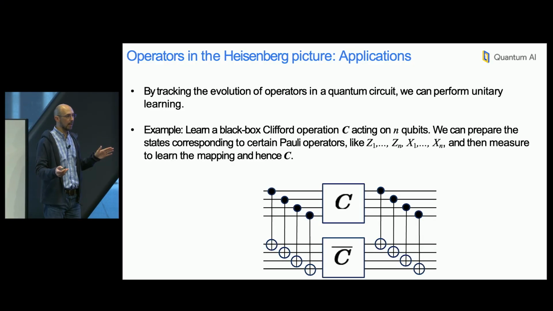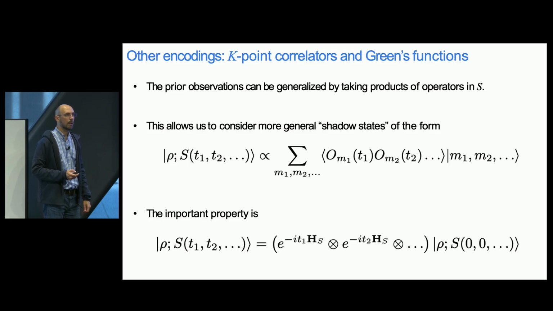If I now make a measurement on the final state, then I know, for example, where Z1 went to, where Z2 went to, X1, and so on. And that is enough information to determine what this Clifford unitary is doing. OK, good. So that is an example of an extension of this formalism to other operators.